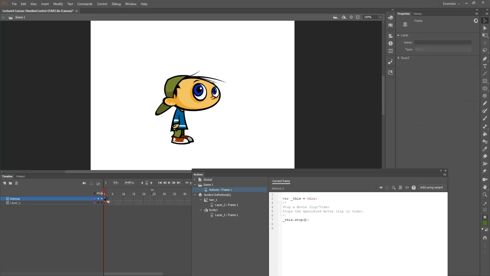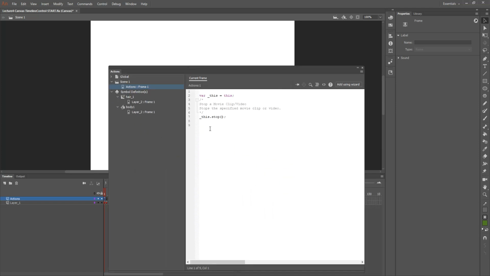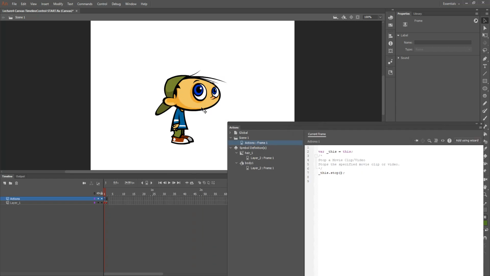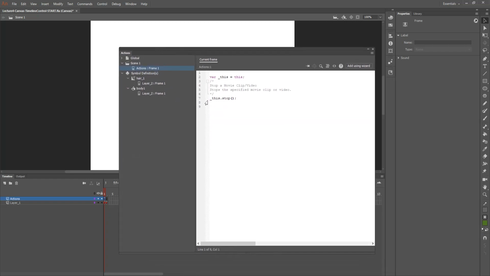So I'll select the frame that has the code, and then I am going to add more code here to say when I click on this movie clip, then I'm going to move to the next movie clip. And to do so, I am going to place my cursor after all the code that I've already entered. Now, in reality, the only two lines of code that we have here are this, where we define our variable, and this one where we actually told the action. We told it what to do.